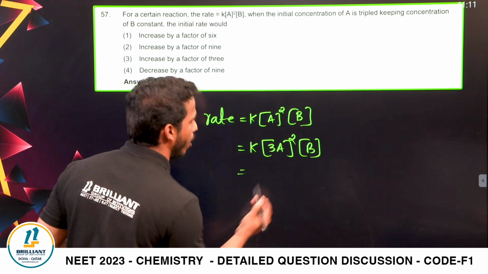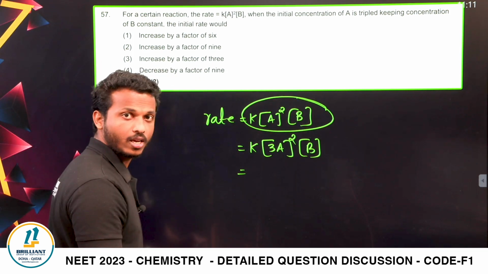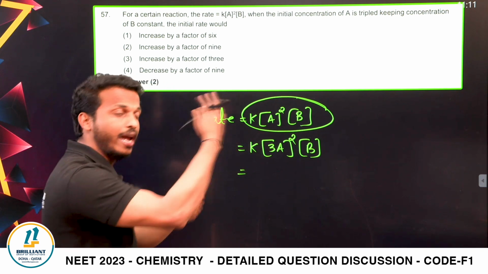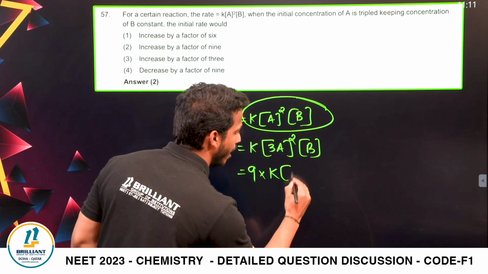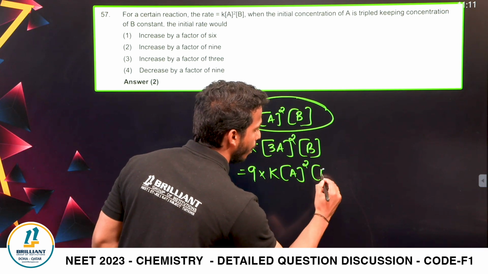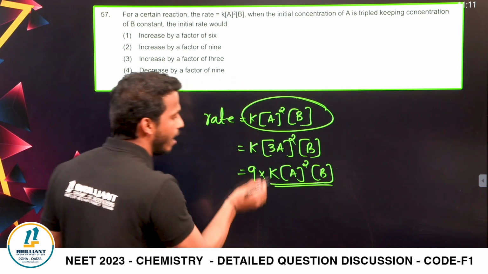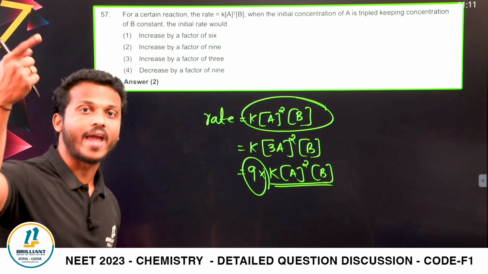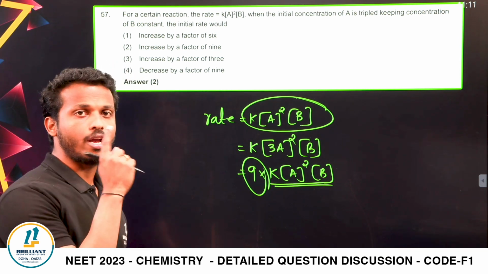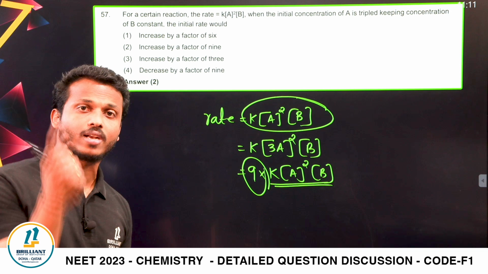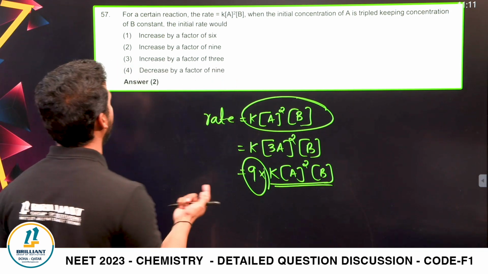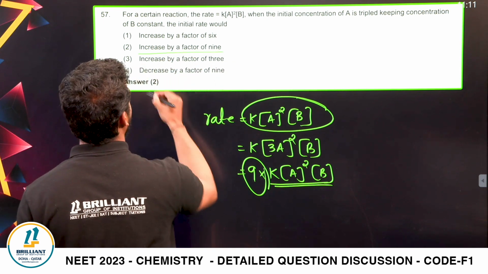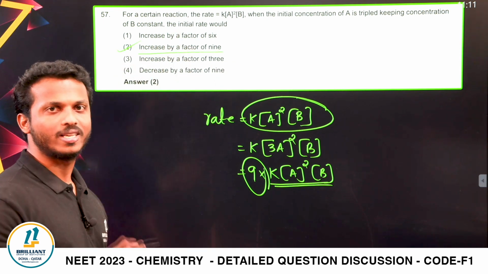So what happened here? This is the initial rate, right? When you increase the concentration of A 3 times, 3 square, let me take 9 outside. So 9 into K into A square into B, right? Now the rate increased by 9 times. If you increase the concentration of A 3 times, the rate of the reaction increases almost 9 times, so increased by a factor of 9. Option 2 is the answer.